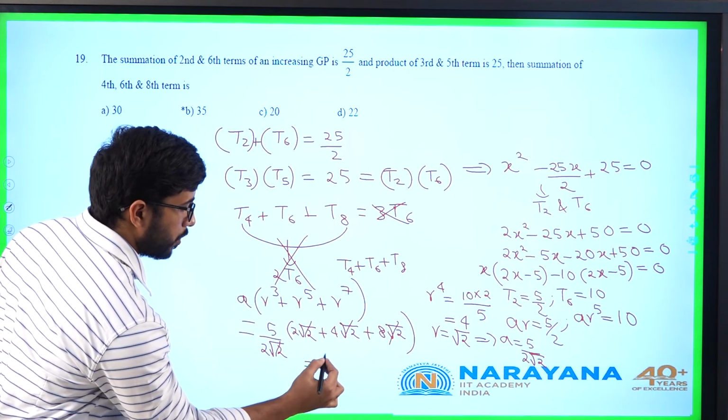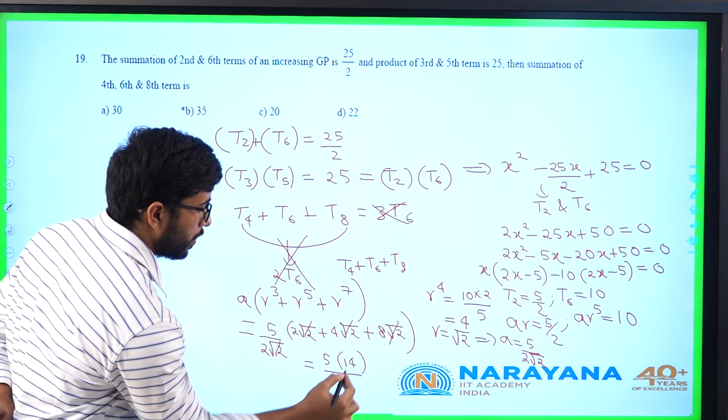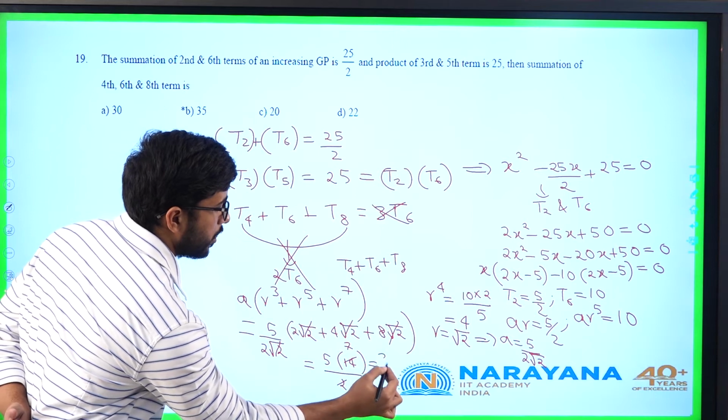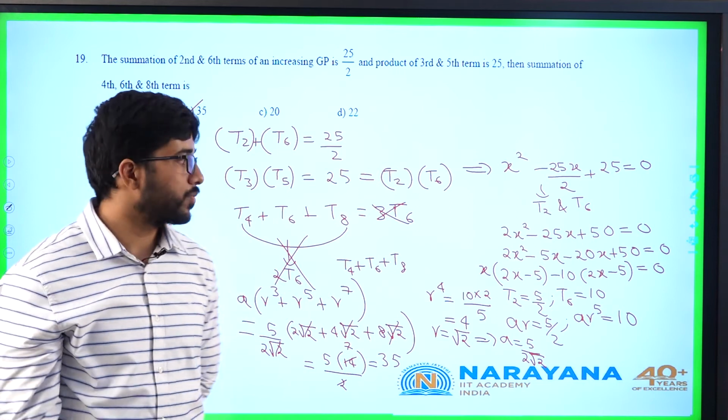5 into 14 by 2. 5 sevens are 35. 35. Clear?